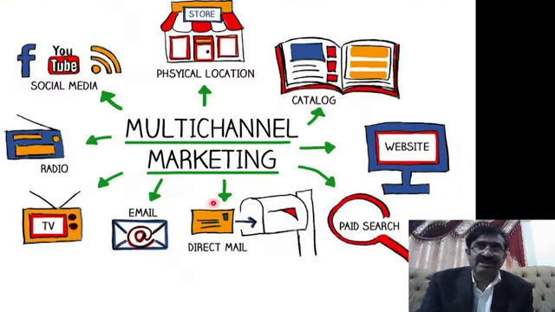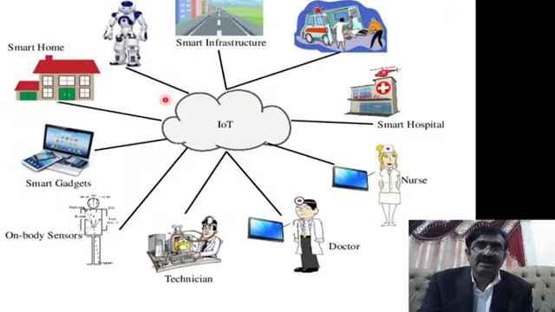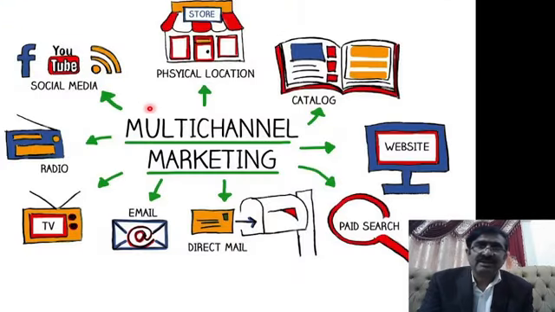Now, multi-channel marketing, we have seen that it was the second point. When we say multi-channels, the data is coming from different ways. You can see that from YouTube, from Facebook, from these catalogs, from these websites. All this data, emails, and TV, are in different forms.